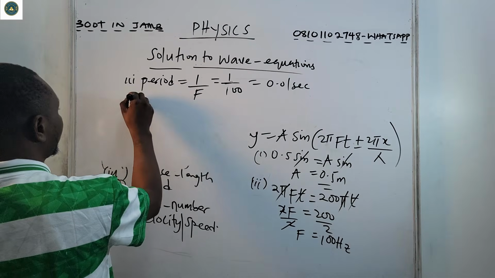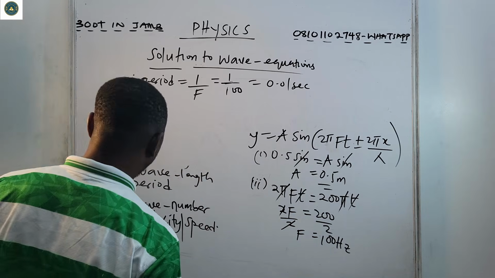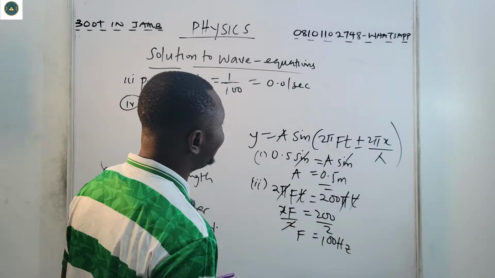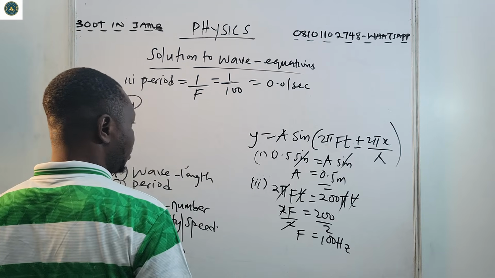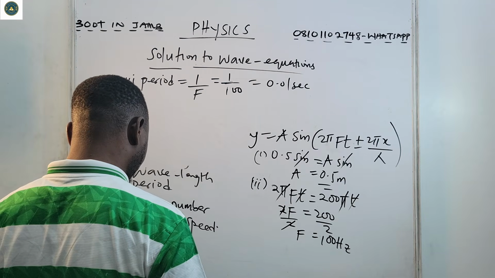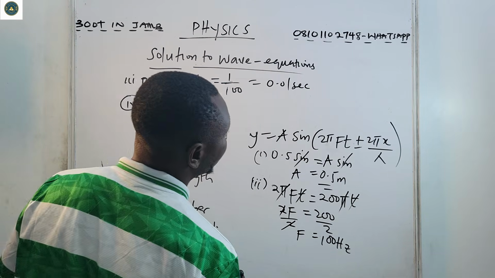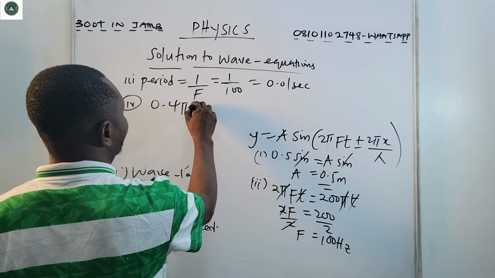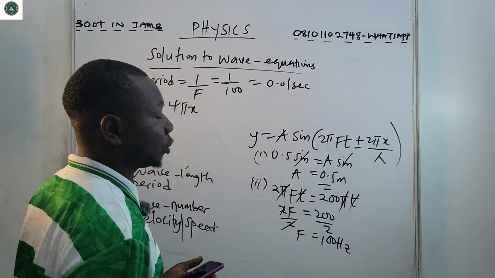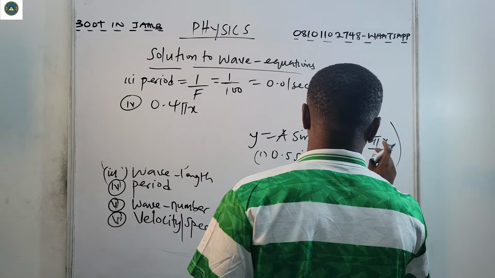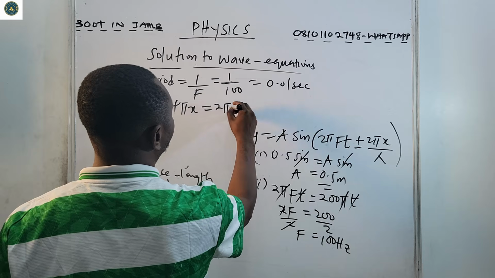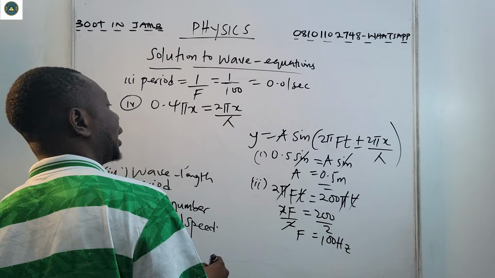4 talks about wavelength now. For wavelength, we have 0.4 pi x on the other end of the equation. 0.4 pi x is equal to 2 pi x over lambda.